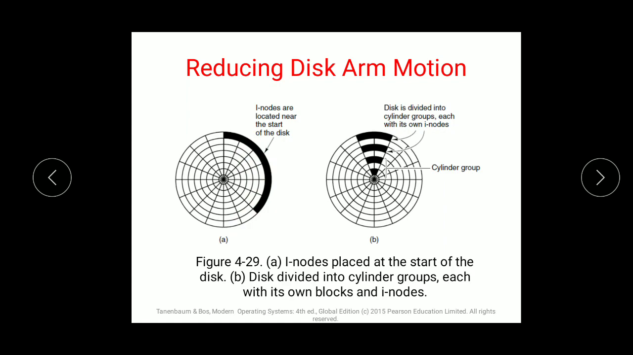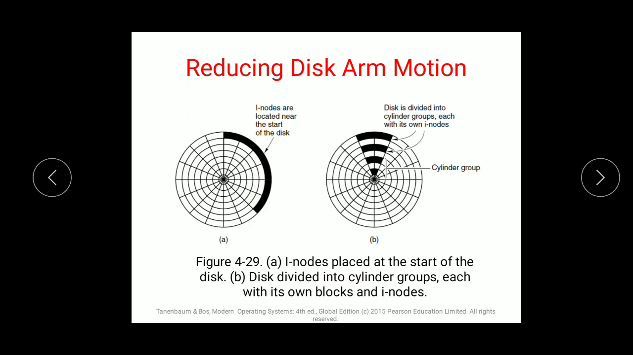This gives an average distance from its blocks of about half the number of cylinders. So half the number of cylinders of distance will be there between the inode and the blocks. Because of this, a long seek is required. Performance can be improved by placing inodes in the middle of the disk. If you place inodes in the middle of the disk, then also performance can be increased.